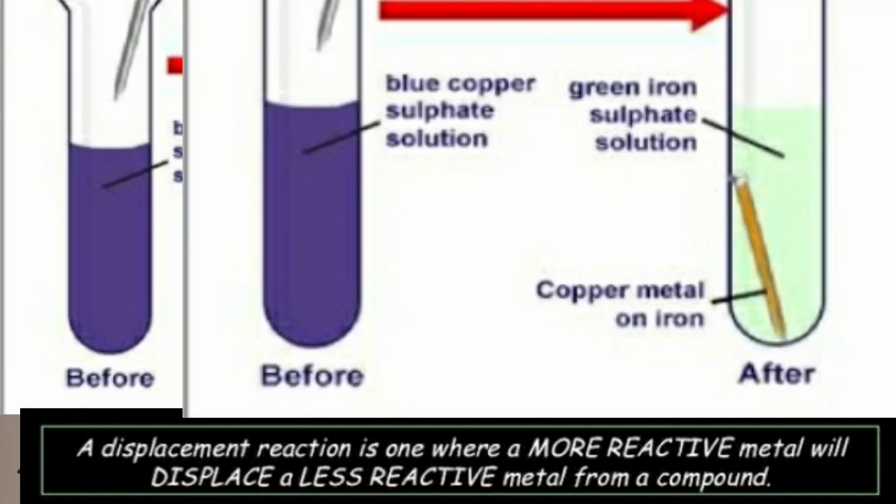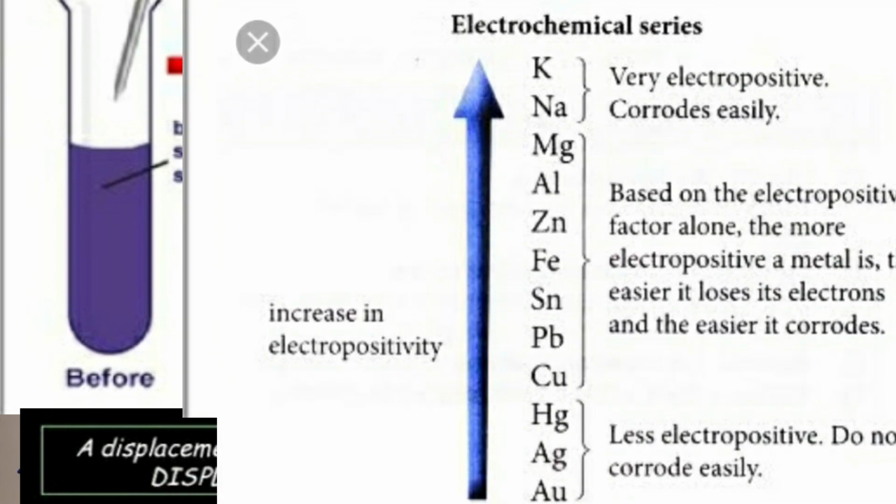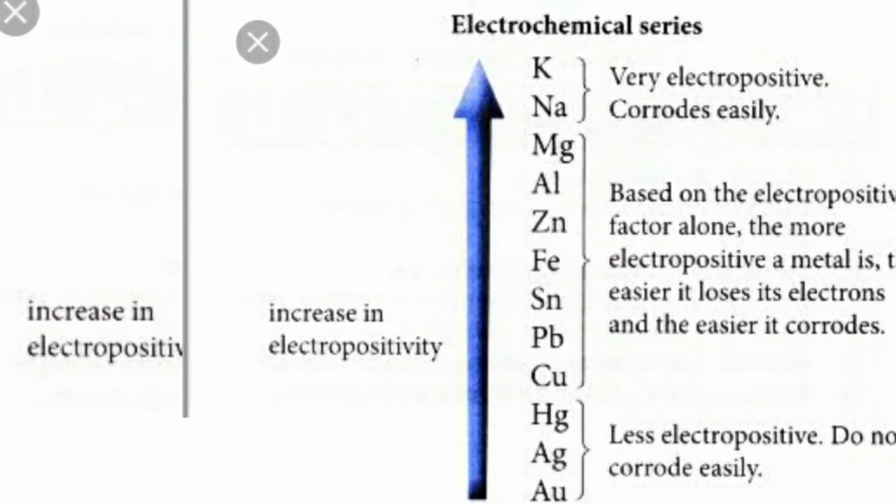If you see the electrochemical series, children, sodium and potassium are very electropositive and easily they get corroded. That is, potassium and sodium elements are highly reactive and highly electropositive in nature, or they have the tendency of losing the electrons very easily, and that's the reason they get corroded very easily.